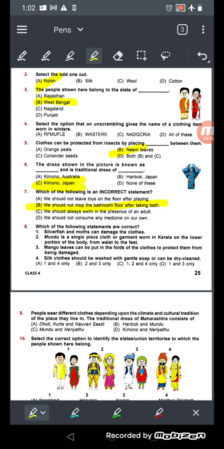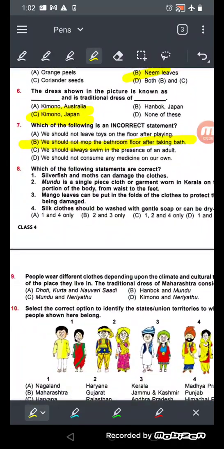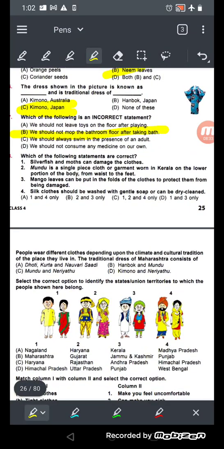Okay, now number 8. Which of the following statements is correct? Silverfish and moths can damage the clothes. Moths cannot damage the clothes. ये moths जो है वो damage नहीं करता, protect करता है.